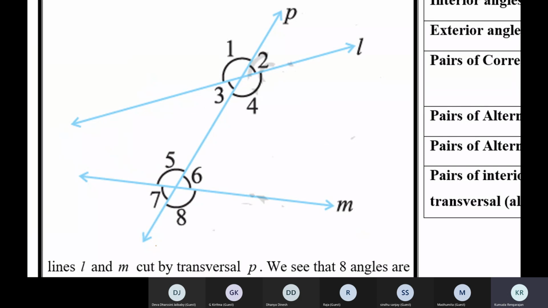Yes, Kirtana, please tell me one pair of allied angles.